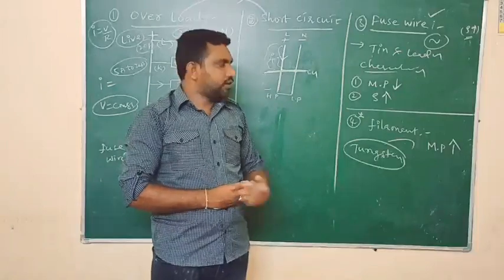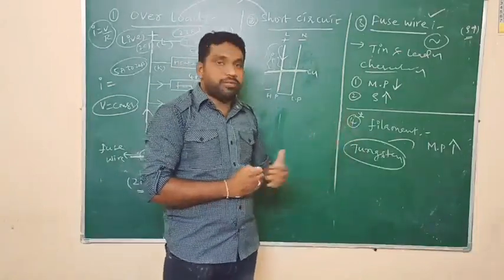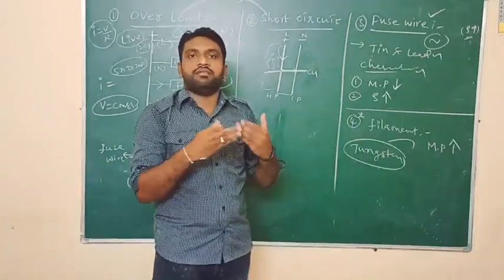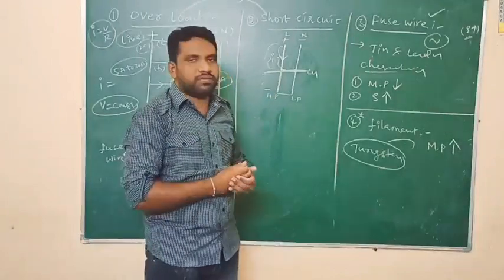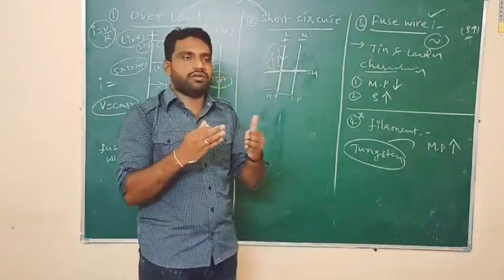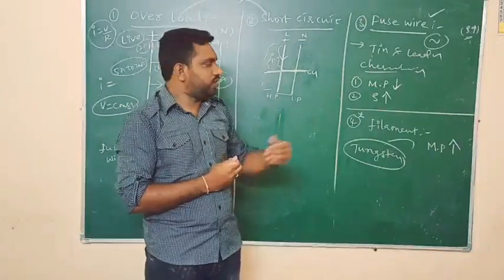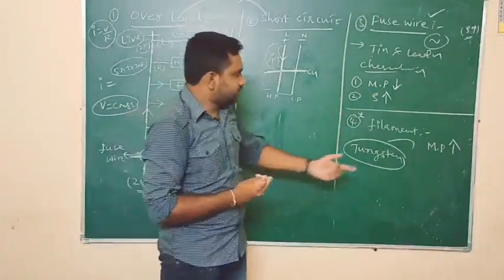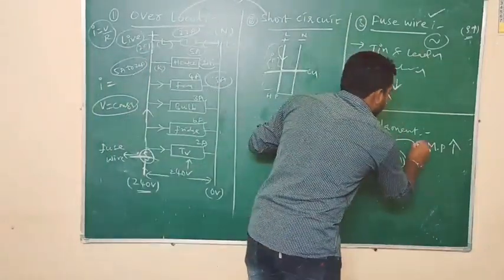Why? Because if it has a low melting point, the filament will melt easily, and it is unable to convert the electric energy into heat energy. The total bulb will be damaged once the filament is melted. So that's why the melting point of the filament should be high.